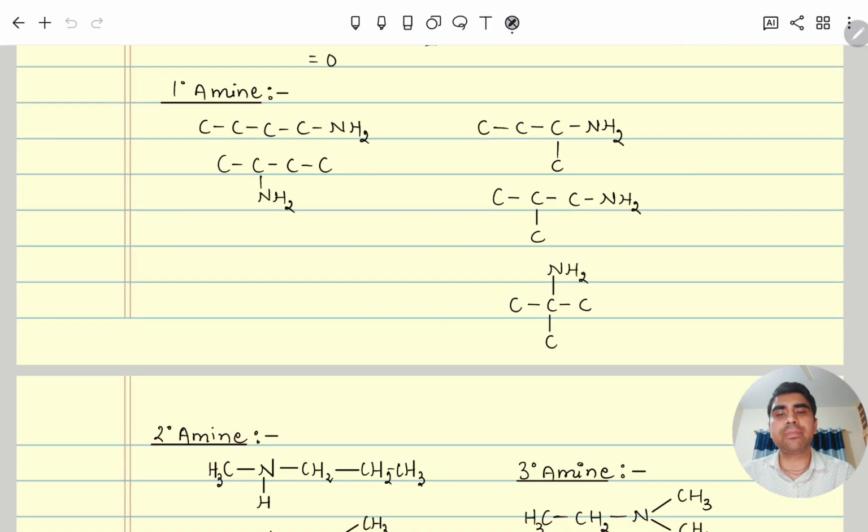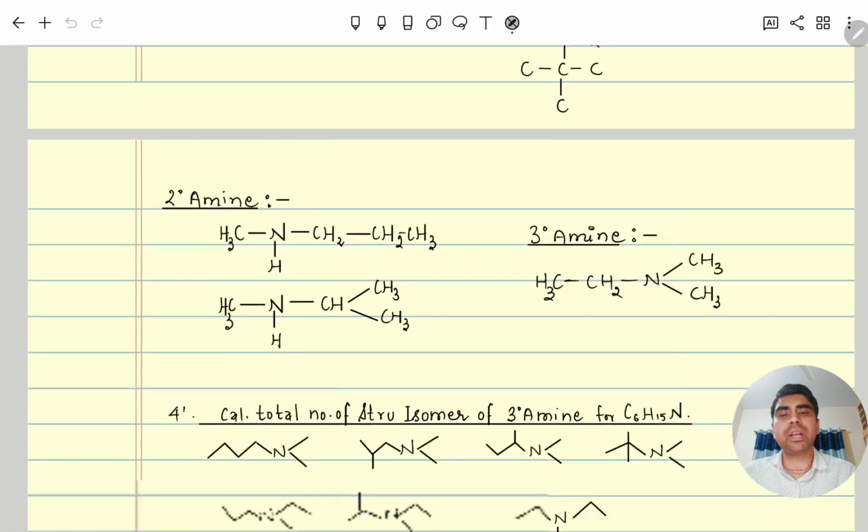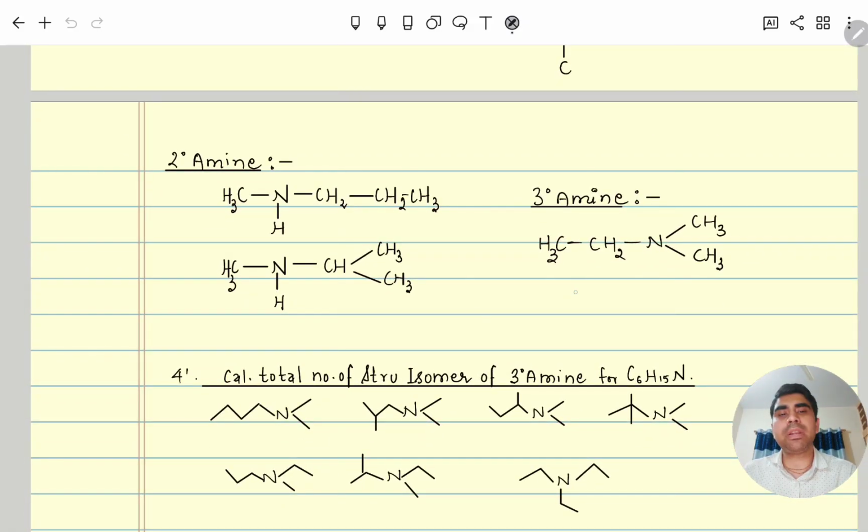Next, 2 degree. If you do it systematically and properly, you will get the answer. There is no formula and no shortcut. So here you can see 2 degree amine. For 2 degree amine, again 1 on one side, and on this side 1, 2, 3 carbons. Now one thing we can do, on this side 1 carbon, here we can create branching. Any other possibility? Not there. So 2 degree 2, 3 degree only 1. So total for this side is 4, 5, and then 2 gives 7 and 1 gives 8.